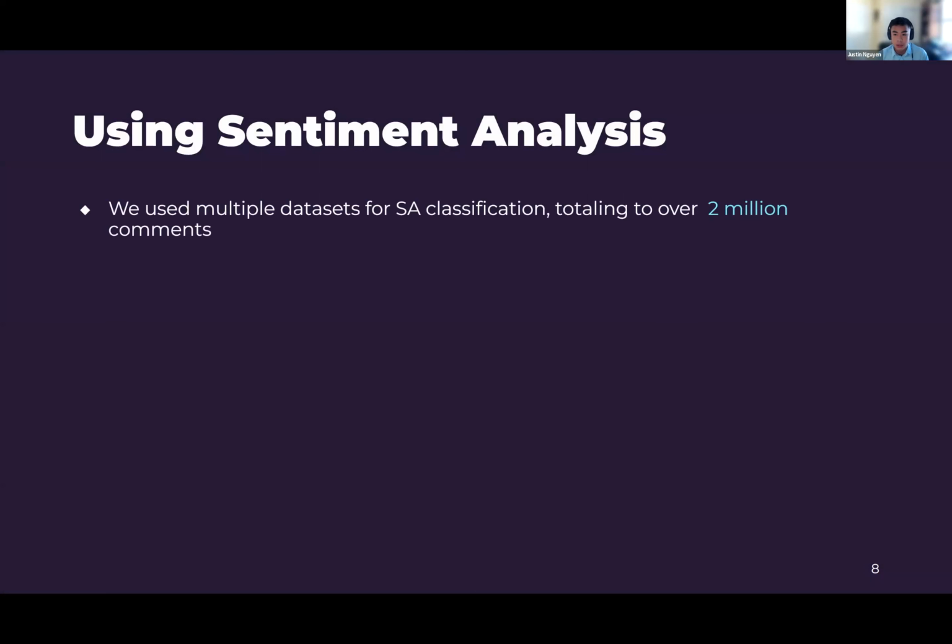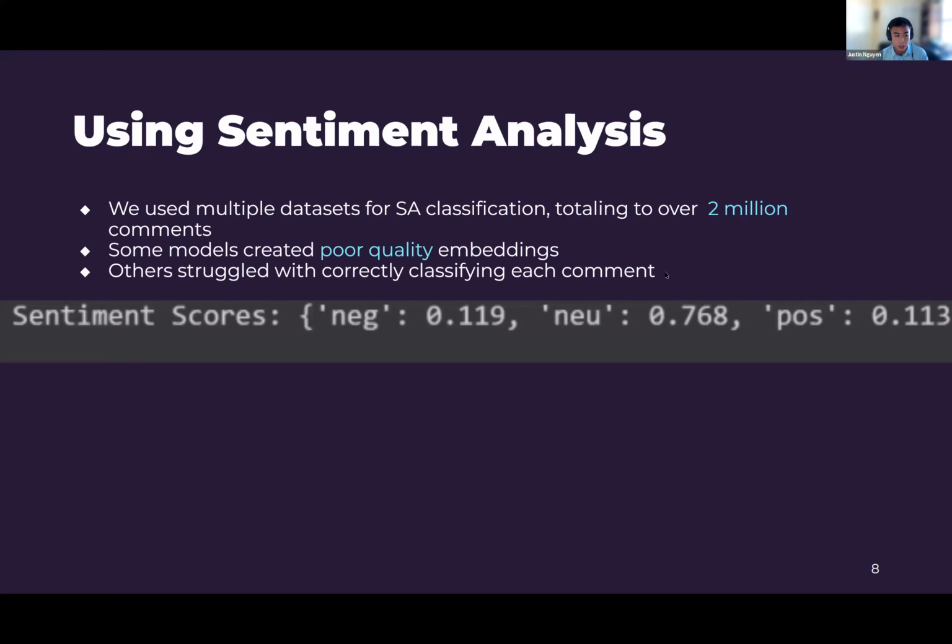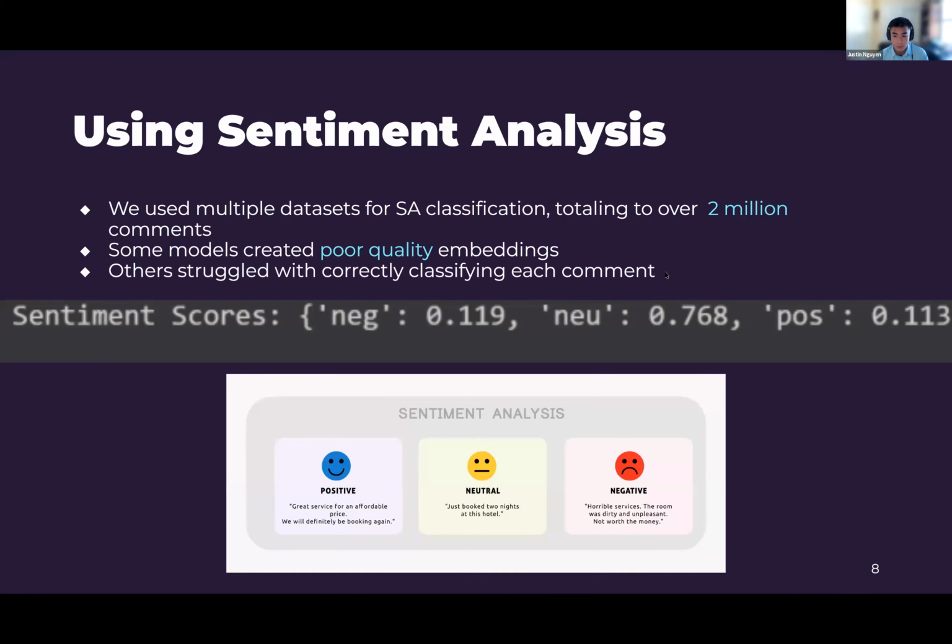Sentiment analysis is a natural language processing technique that involves determining the emotional tone or sentiment expressed in a piece of text, in our case, social media comments. In our testing, we utilized multiple datasets constructed from YouTube, Twitter, Reddit, and Amazon. Combined, we tested over 2 million comments. After running sentiment analysis, we noticed that some models created poor quality embeddings, while others struggled with correctly classifying each comment. The first graphic displays what a sentiment analysis would look like on a text, and the bottom graphic gives an example.